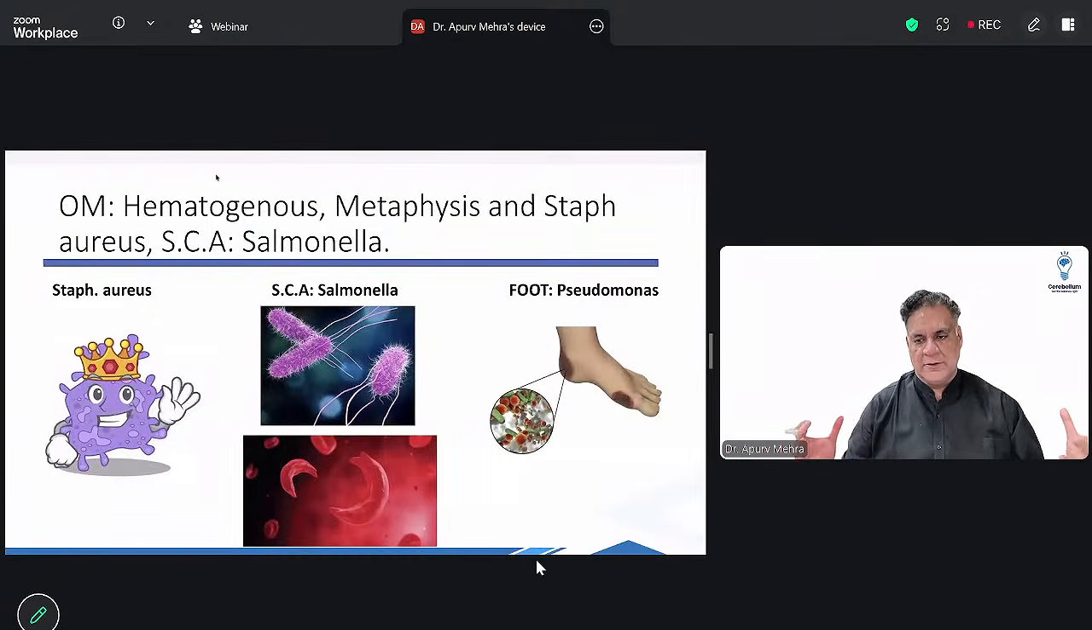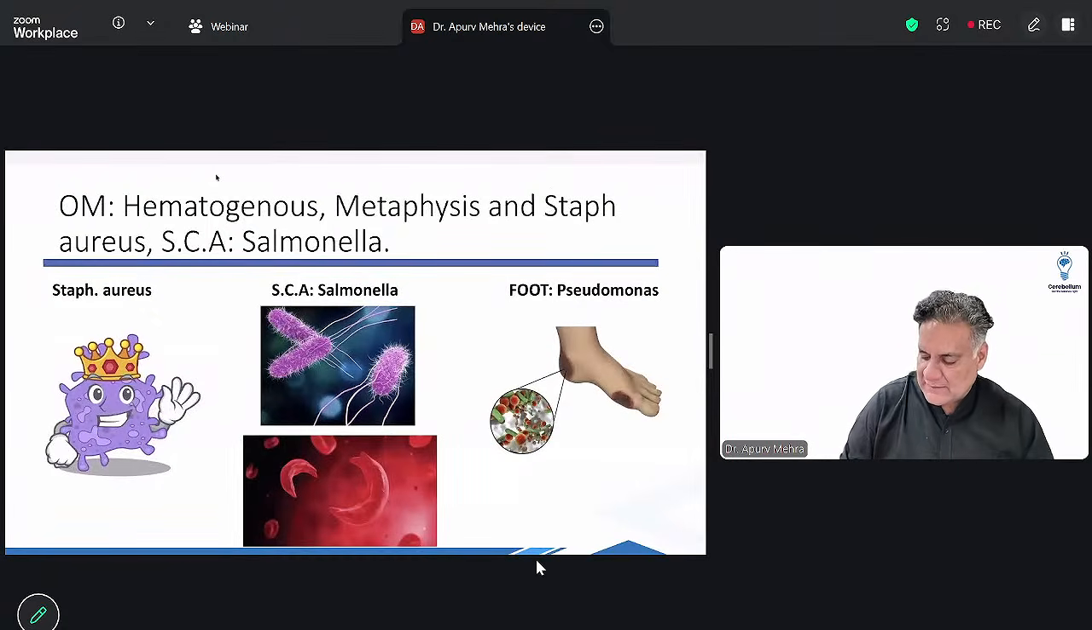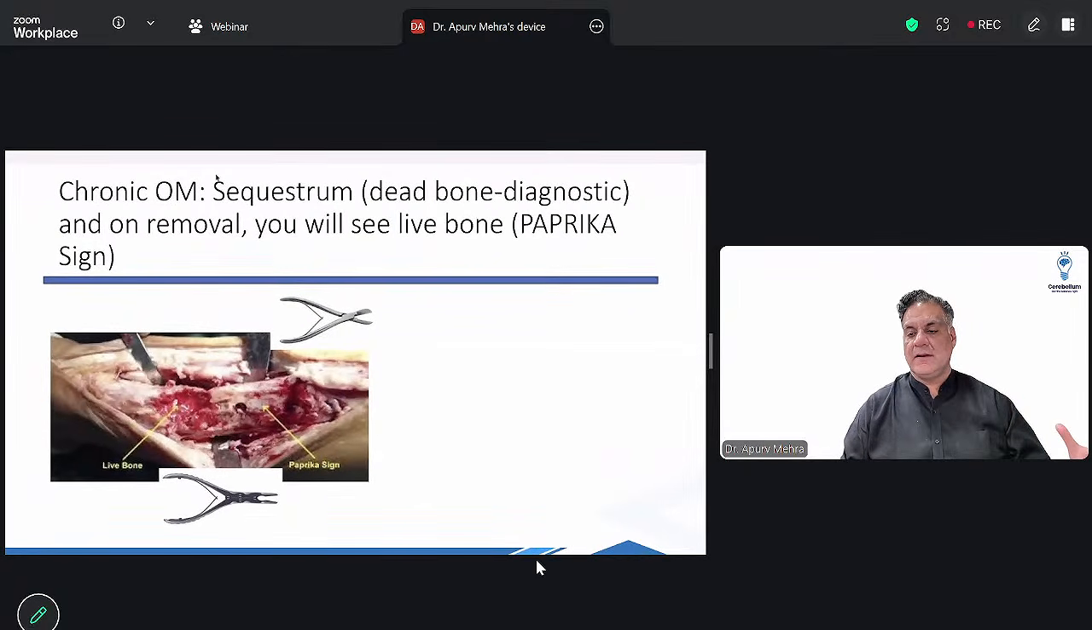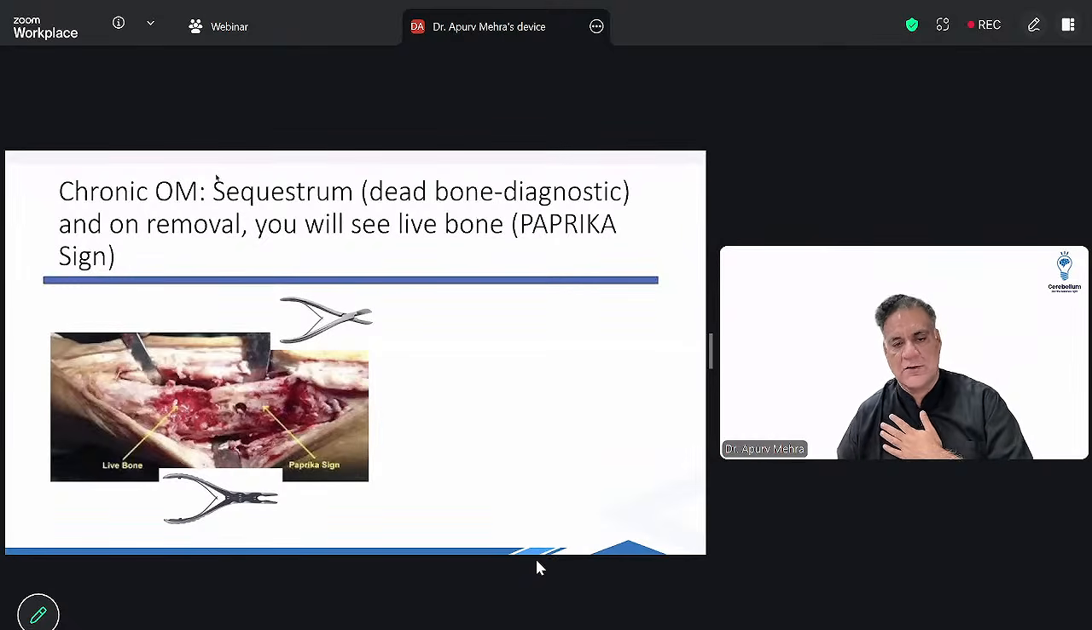This is what I just told you. If there is SCA, that is sickle cell anemia, Salmonella is the most common organism. That's what you need to remember. Chronic osteomyelitis is diagnosed by a dead bone. Again, the most common area for chronic osteomyelitis is the lower end femur. If you remove the dead bone, the bleeding bone comes, called the paprika sign, seen in chronic infections, chronic osteomyelitis.